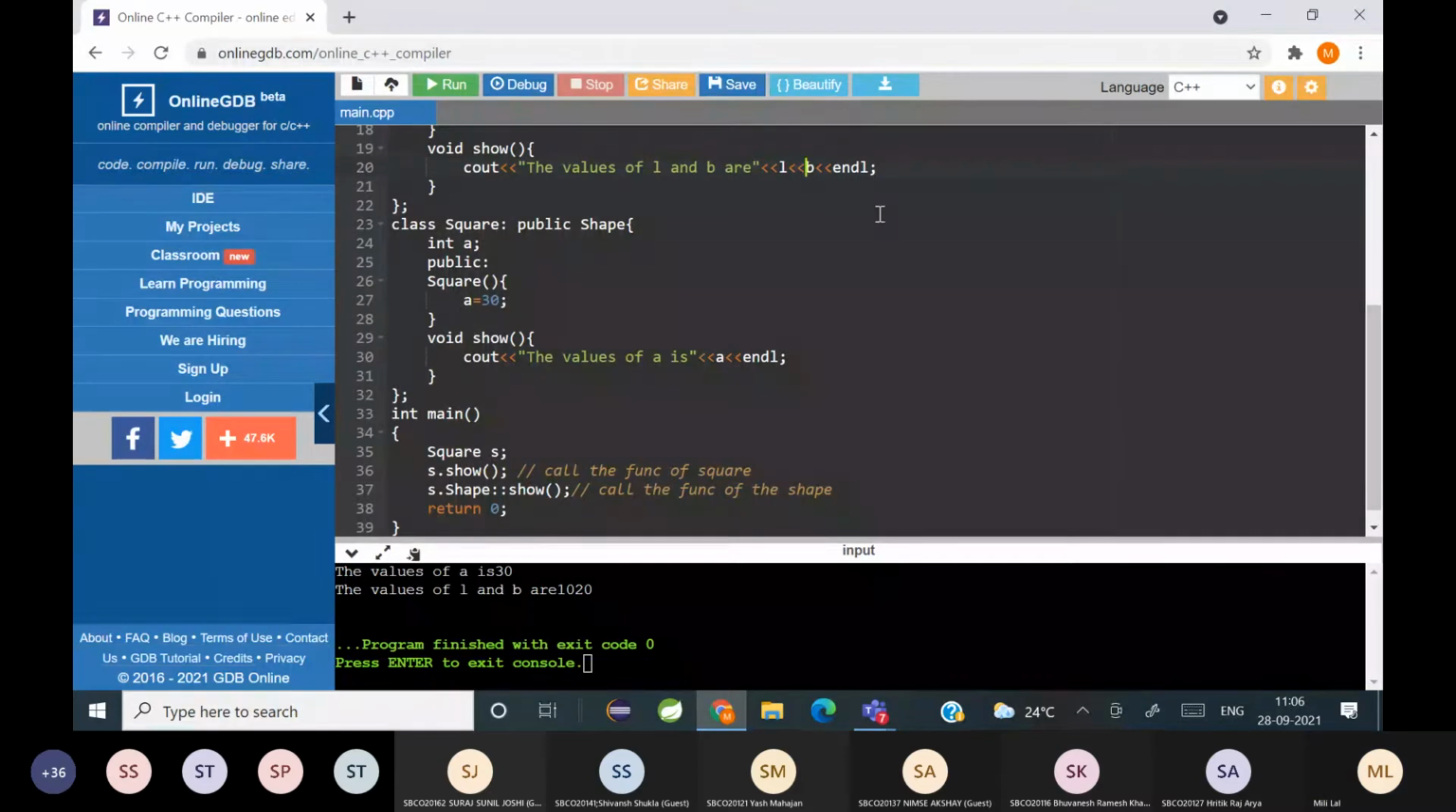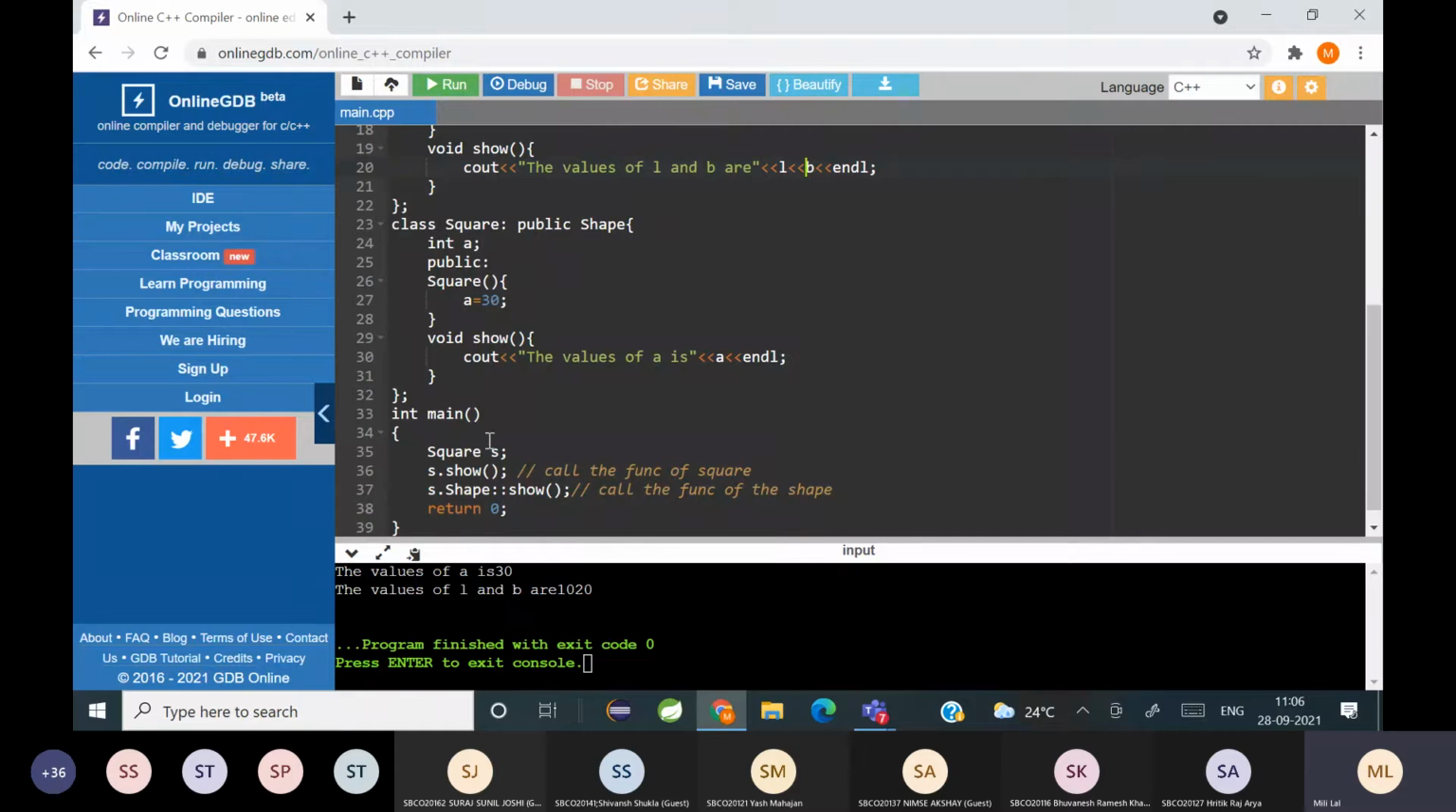Can you see? First, s.show is calling the function which is there in the square. And when I write s.shape::show, with the scope resolution operator, it is calling the show function in the base class. Have you all seen it? Yes, ma'am. Okay, so this is an example of function overriding. That is, by calling, you are overriding the function and you're calling the other function, right?